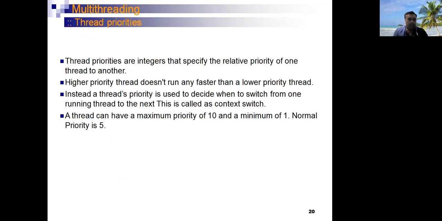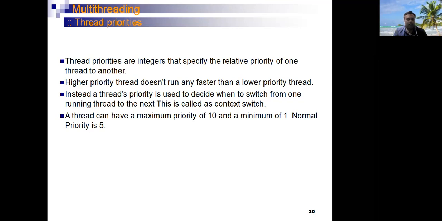The next one is thread priorities. Here, the thread priority is also very important. You have to manage the execution of threads in a Java program. If the programmer wants to execute a specific thread first, the programmer has to set the maximum priority for that thread. If the programmer wants to execute a specific thread last, then the programmer has to set the low priority.